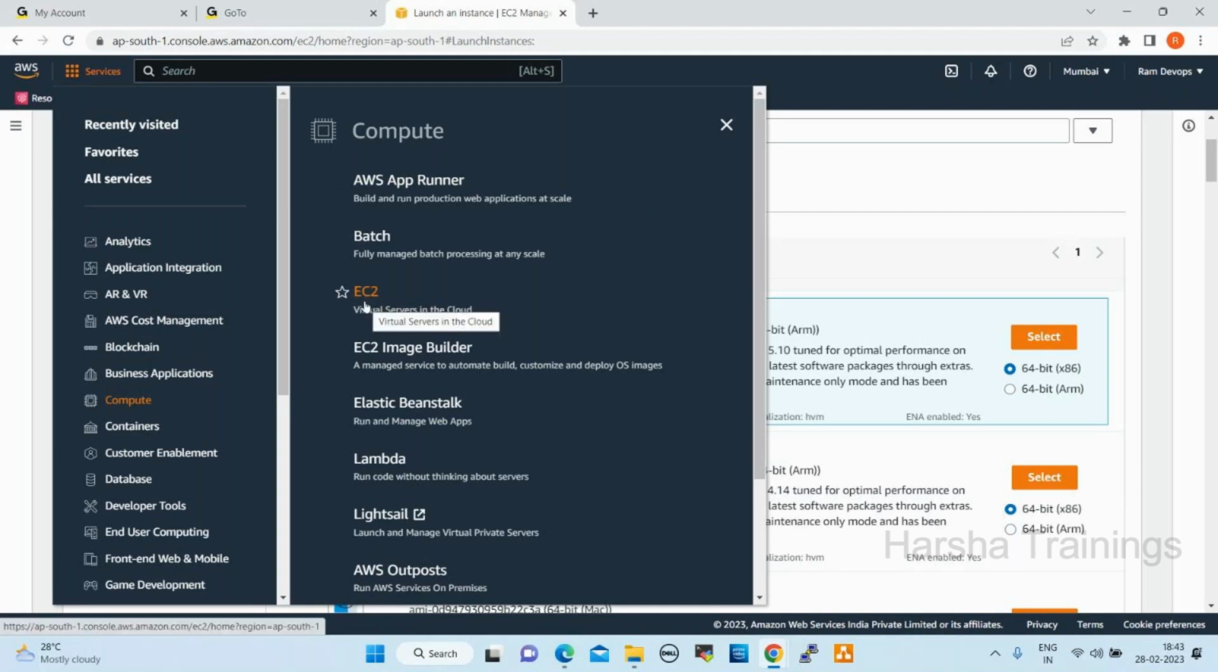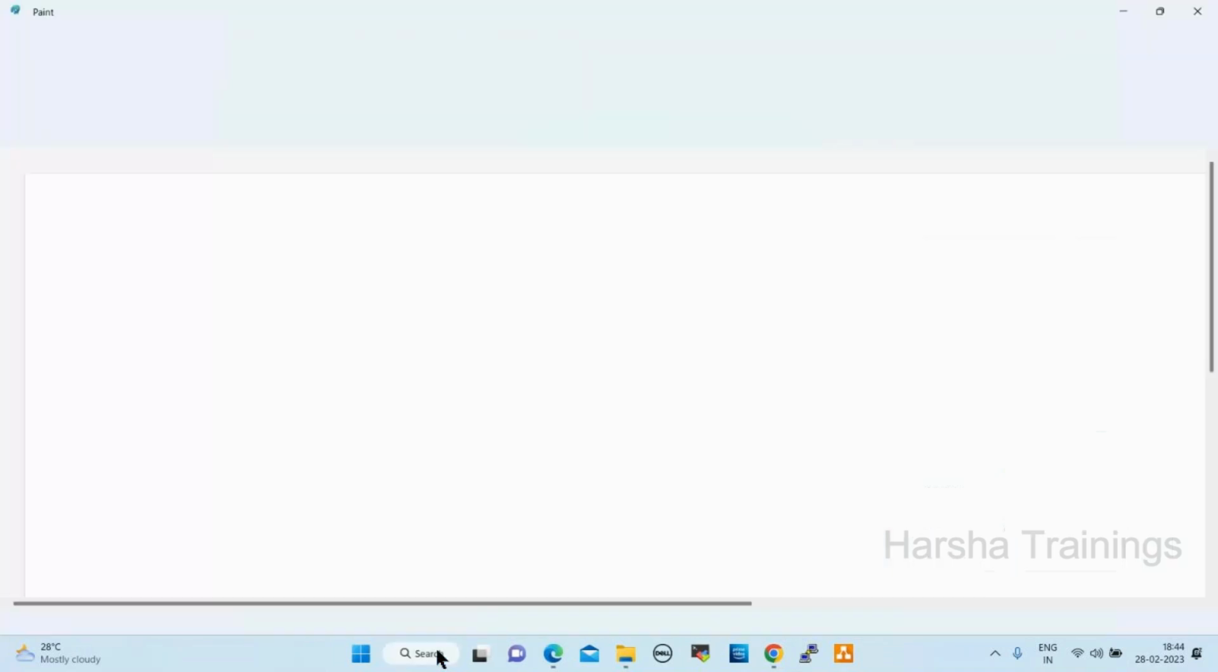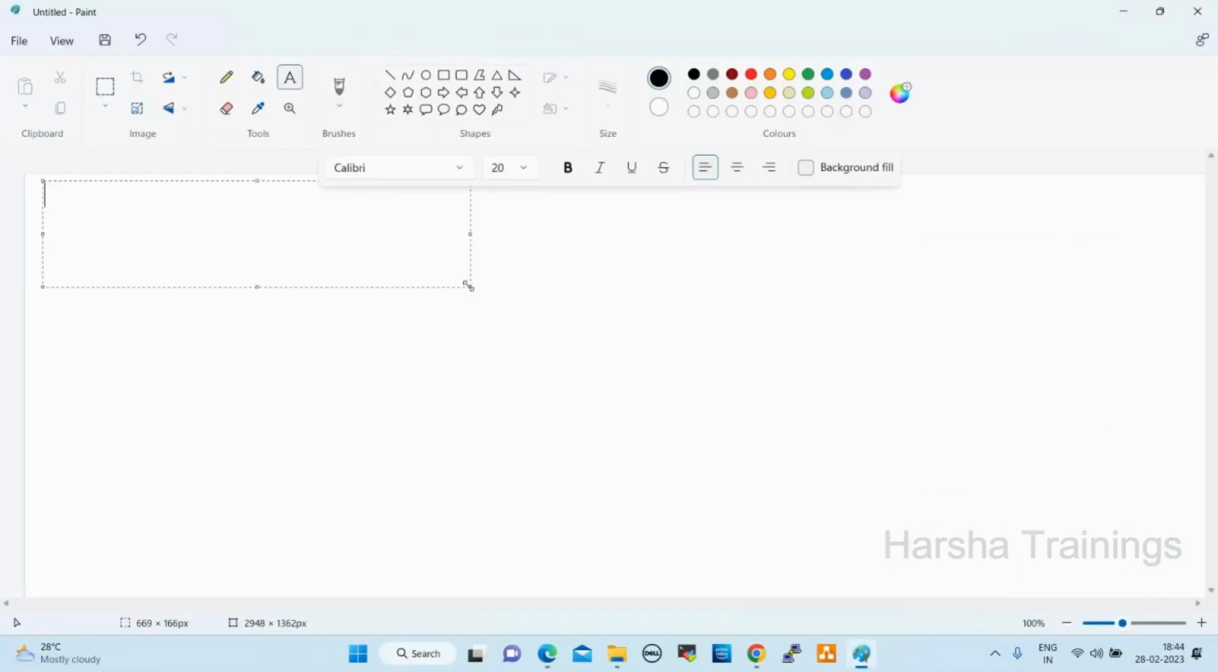EC2 full form is Elastic Compute Cloud, right? Elastic Compute Cloud is nothing but... this will start tomorrow. Elastic Compute Cloud, right? What is elastic in general? What is elastic in general? Which expands. Expandable, stretchable, right?